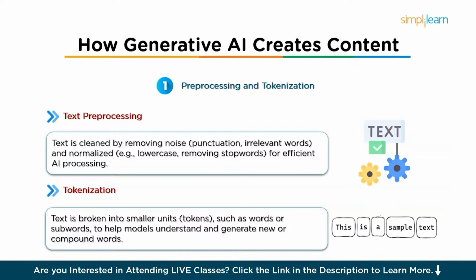Here they have tokenized each word, but you can also tokenize each letter or a group of letters. For example, the word "generating" can be tokenized as "gen" as one token, "er" as one token, and "ating" as another token. This allows the model to understand and generate less common or compound words that it hasn't seen before.